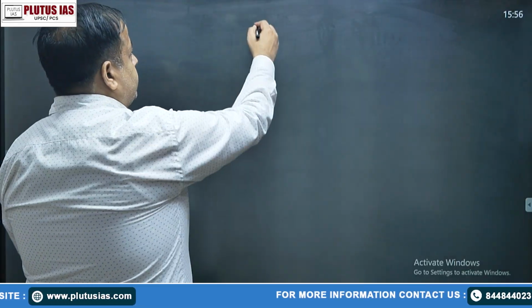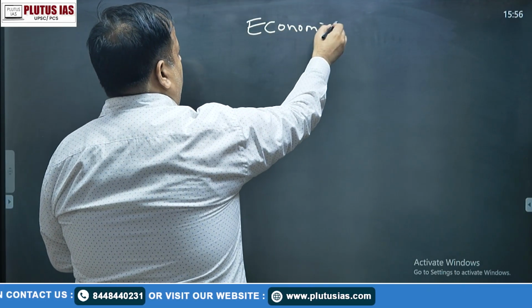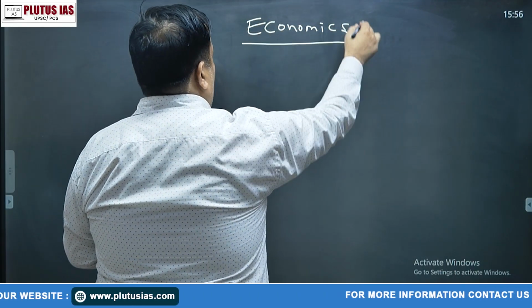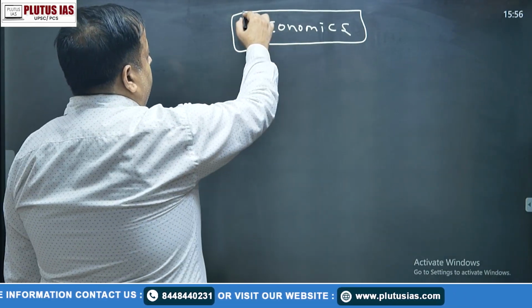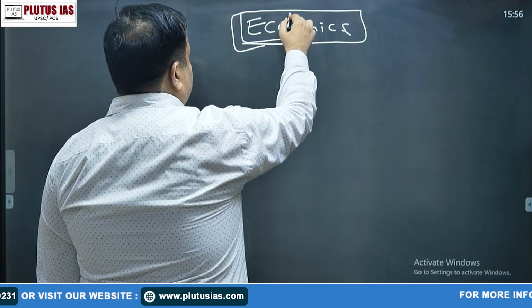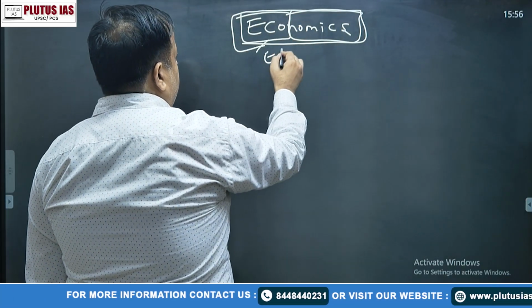So, beta, today we discuss what is economics. Today our topic is what is economics, and what economics deals with. Okay. So, beta, economics is a combination of two words. First is eco, second is nomics. Beta, eco means the earning